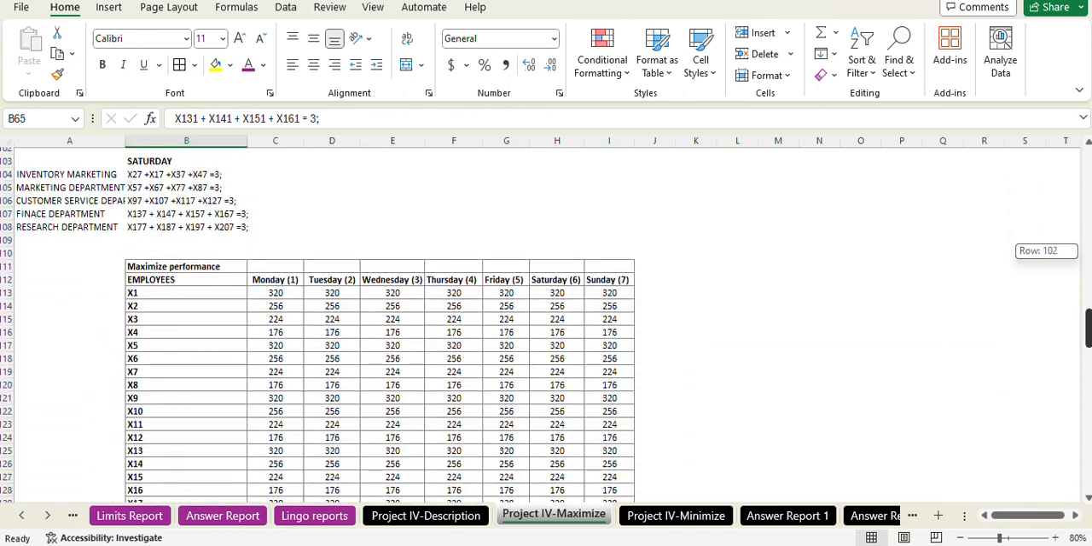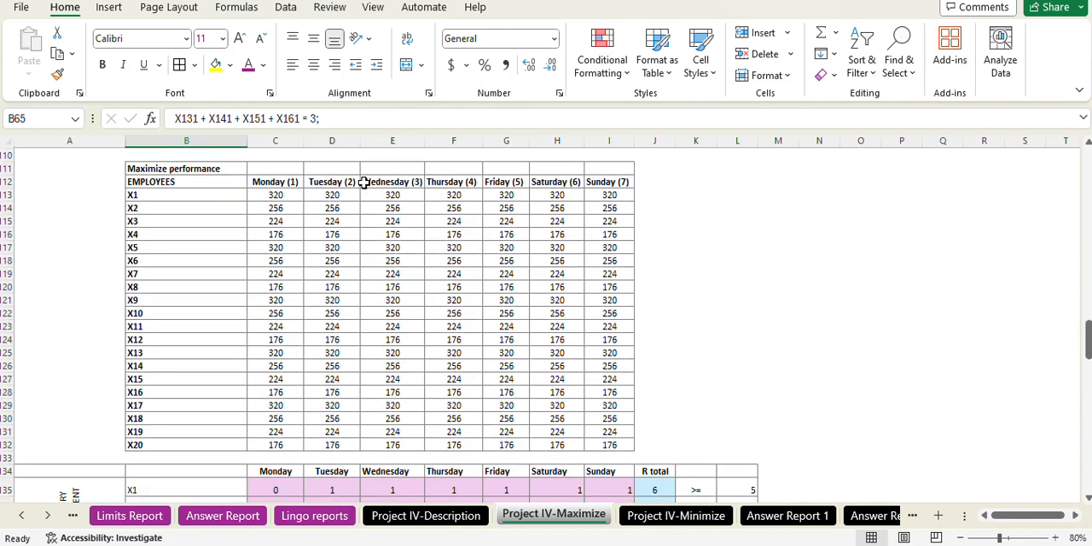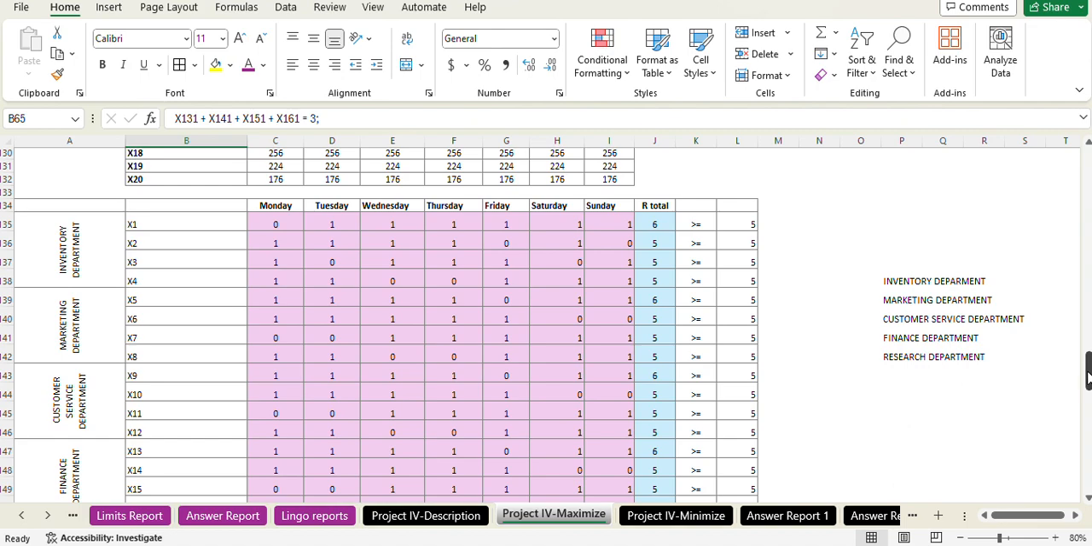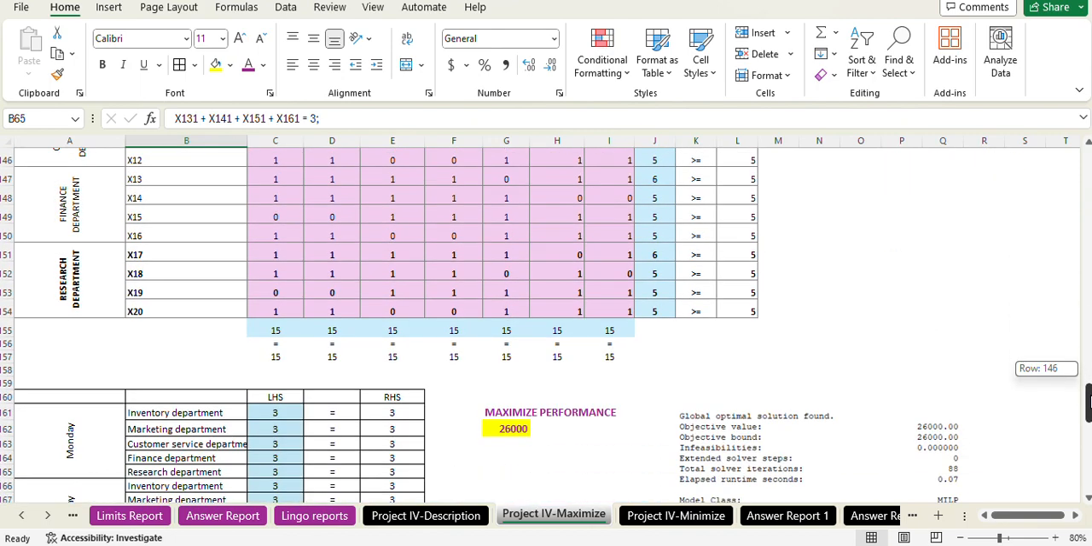It goes the same. Here is the revenue generated by each employee, the average revenue generated by each employee on a daily basis. Here you can see the average revenue generated by highly skilled people is more, followed by the lower skills. Here we have set our solver. Here you can see the constraints. Here is our objective function.